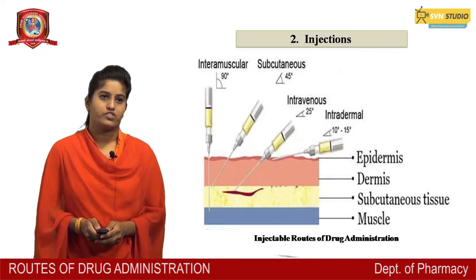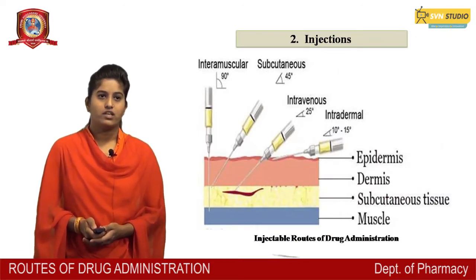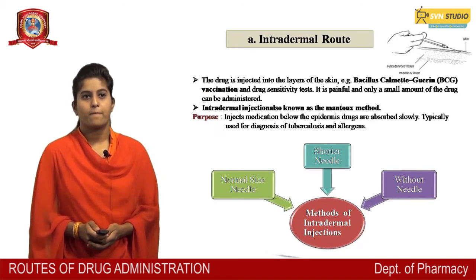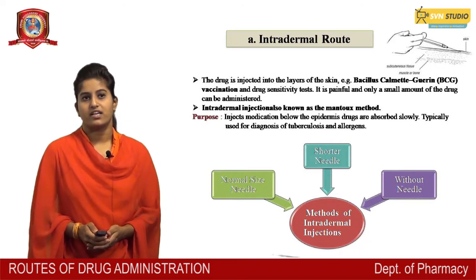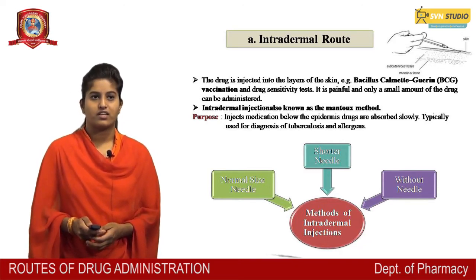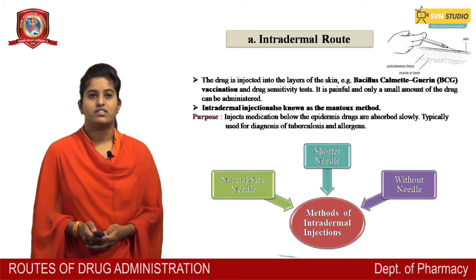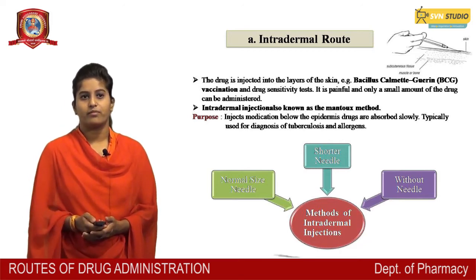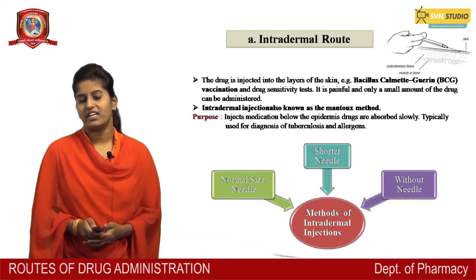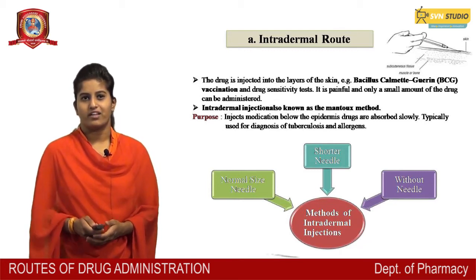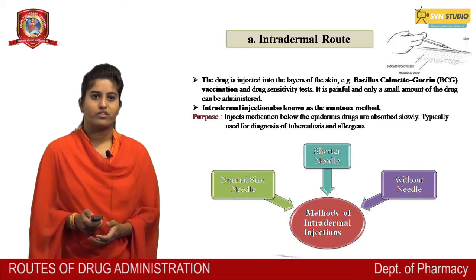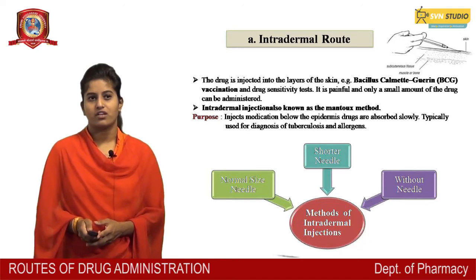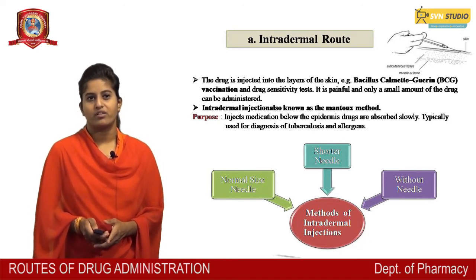There are various types of injection. Intradermal route. The drug is injected into the layer of the skin, that is BCG vaccination and drug sensitivity test. It is painful and only a small amount of the drug can be administered. Intradermal injection, known as the Mantoux method. Purpose: inject medication below the epidermis. Drugs are absorbed slowly, typically used for diagnosis of tuberculosis and allergies. Methods of intradermal injection: normal size needle, short needle, without needle.